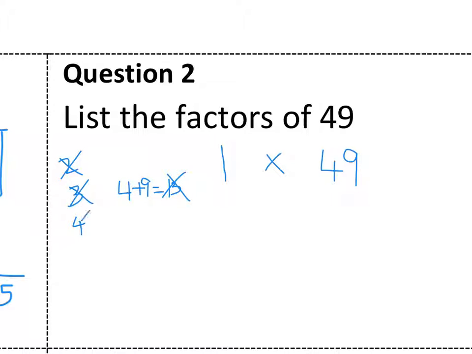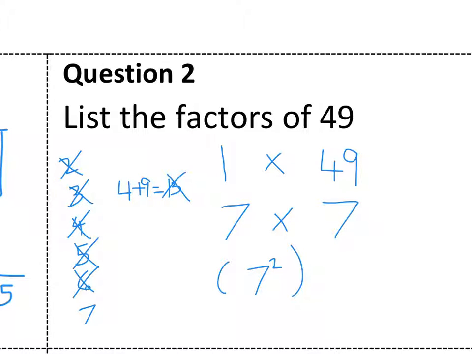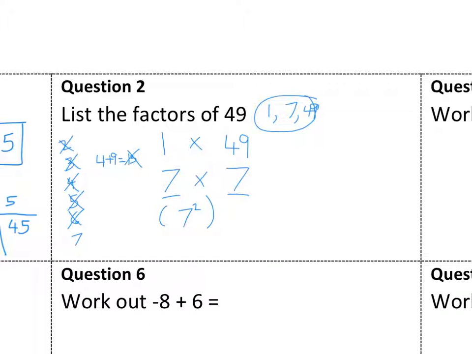If it's not in the 2s, it won't be in the 4s. It's not in the 5s because it doesn't end in 0 or 5. It's not in the 2s and 3s, so it won't be in the 6s. 7s, it is in the 7s. It's 7 times 7, which is 7 squared. And because this number is the same as that number, that's all the factors I've got now. So I've got 1, 7, and 49 are my factors of 49.